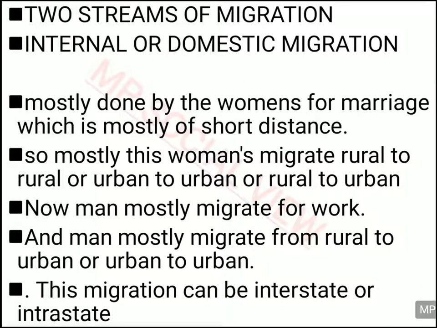Within a state, from one city of the same state, you are going to another city of the same state. For example, if you are in Rajasthan, you are going from Jaipur to Kota, or from Kota to Jaisalmer, or from Jaisalmer to Jodhpur. So that is called intrastate migration. Meaning in the same state you are migrating from one city to another city.